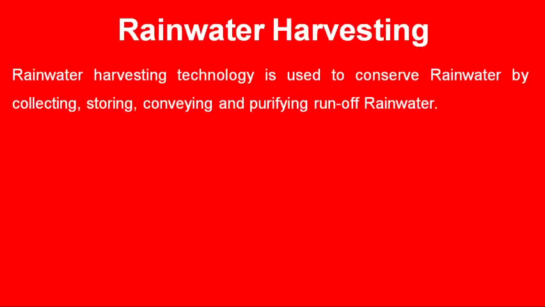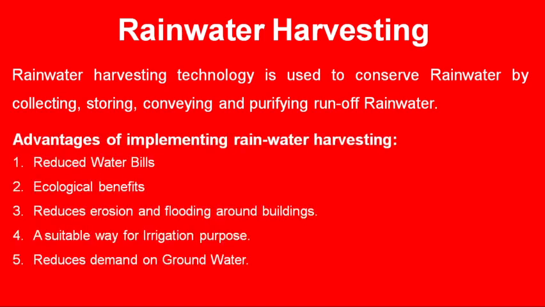Rainwater harvesting technology is used to conserve rainwater by collecting, storing, conveying, and purifying runoff rainwater. There are several advantages of implementing the rainwater harvesting technology. A few advantages could be summarized as that it can help in reducing water bills, because rainwater harvesting technology is very simple and cost effective compared to other techniques of water withdrawal from the groundwater